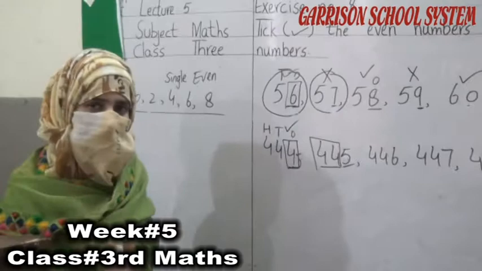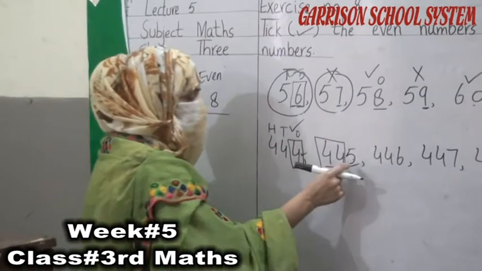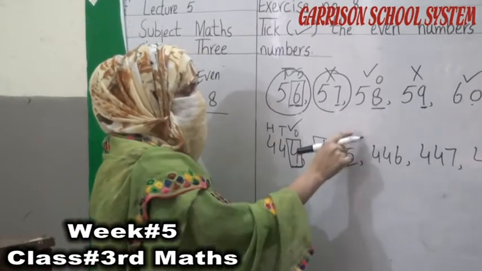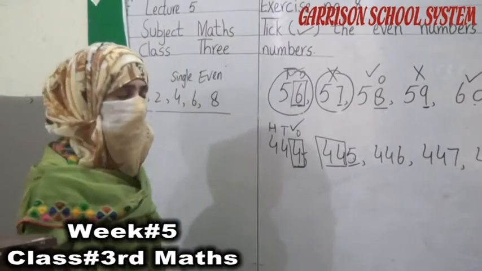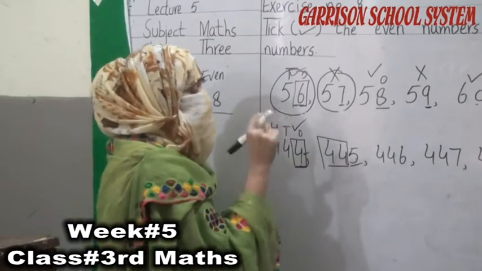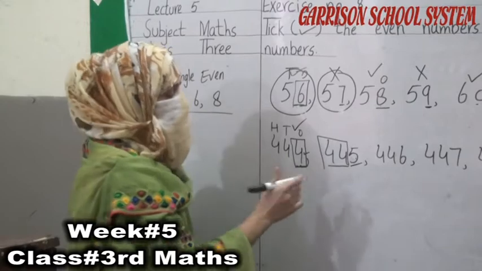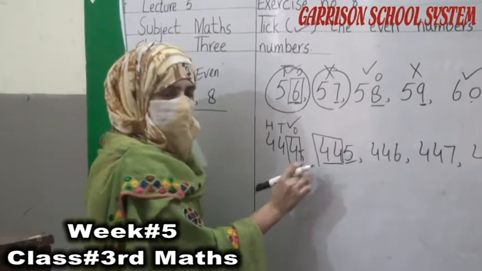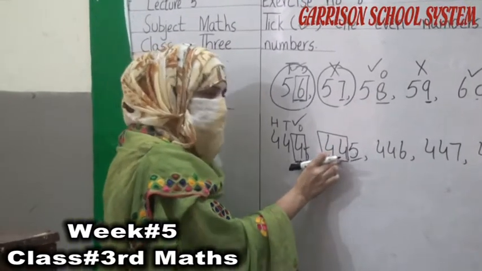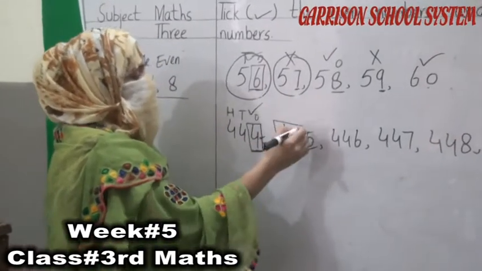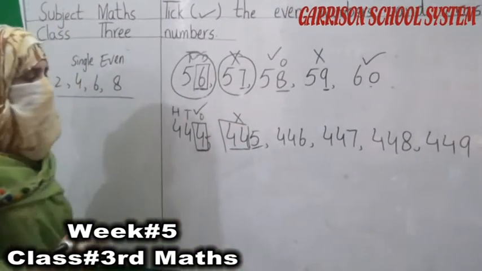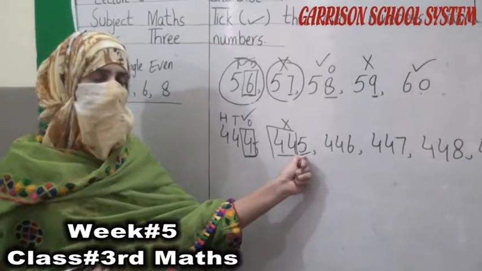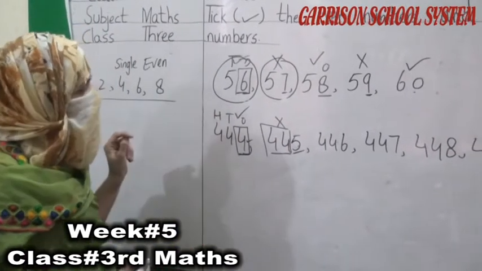हमें just अपने ones number पर focus करना है. अगर हमारा ones number even है तो हमारा full number even है. अगर हमारा ones number odd है तो हमारा full number odd ही होगा. It doesn't matter, ये matter नहीं करता कि हमारे next number even है या odd है. अगर ये हमारे even भी होते हैं then तब भी हमारा ये odd number ही होगा because हमारा ये ones number odd है. Okay student?